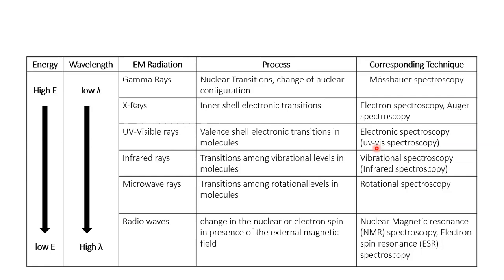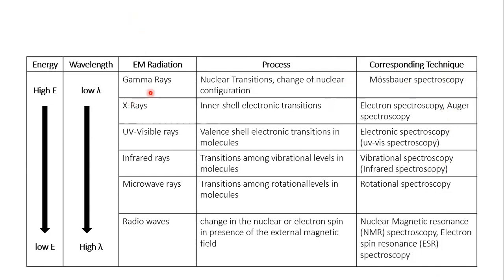Now let's compare different electromagnetic radiations that are mainly exploited to cause different types of changes in atoms or molecules, and that makes the different spectroscopic techniques.